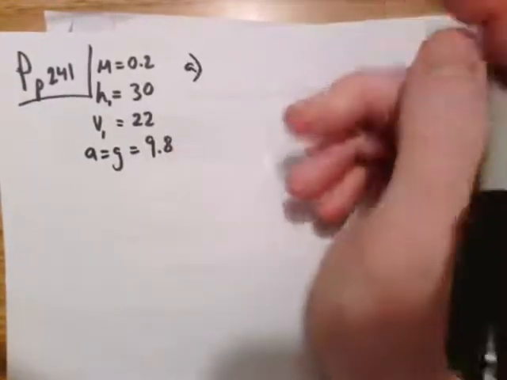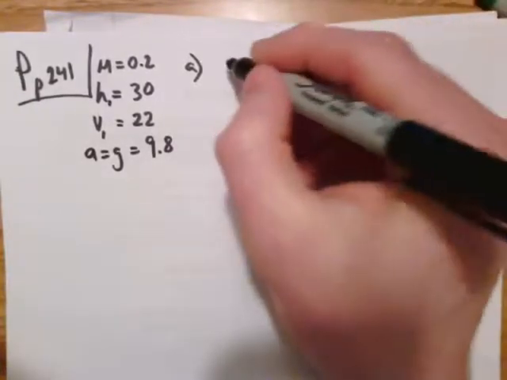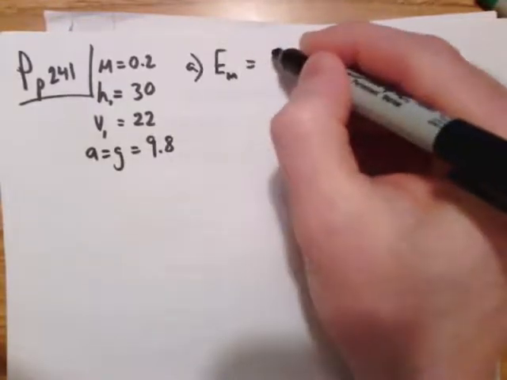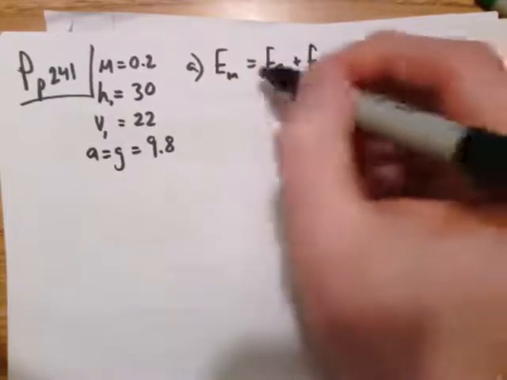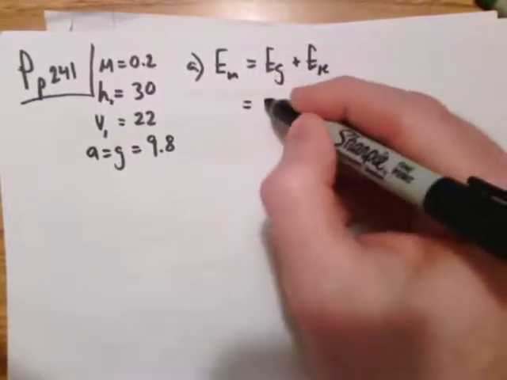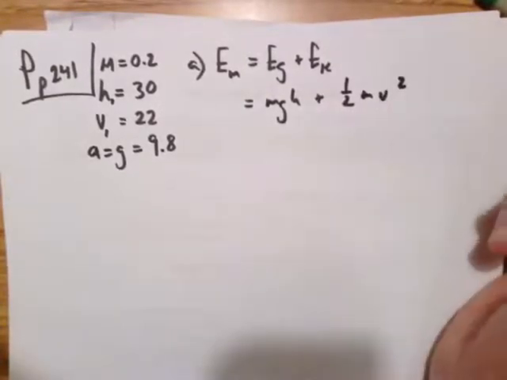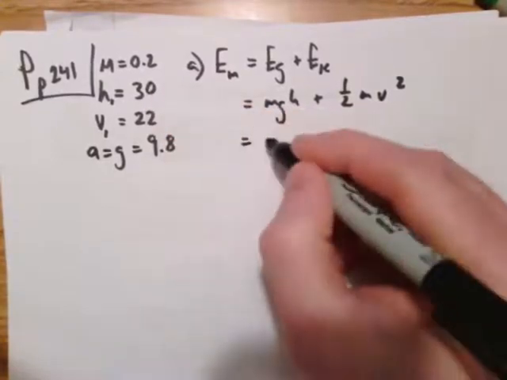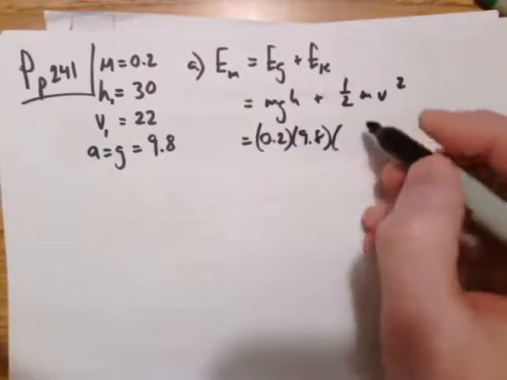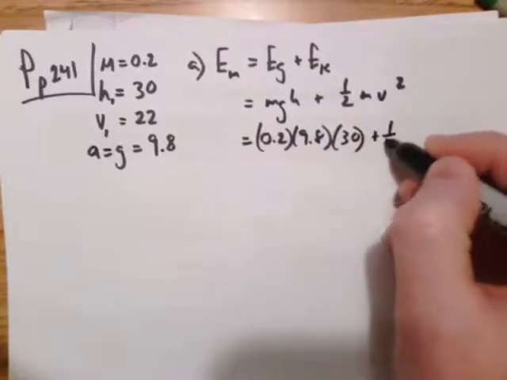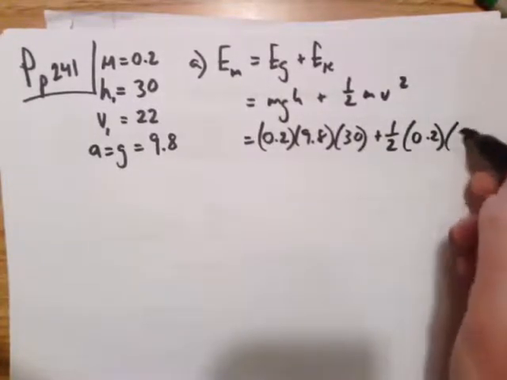Watch. For A, it says, what is the total energy of the ball at the start when it had a velocity of 22? Okay, total energy at the start, so EM is going to be EG plus EK. You could say EK plus EG, the order doesn't matter. EG is mgh, EK is 1/2 mv squared. Plug in what we know. Mass is 0.2, gravity is 9.8, height is 30, plus 1/2, mass is 0.2, and the speed is 22.